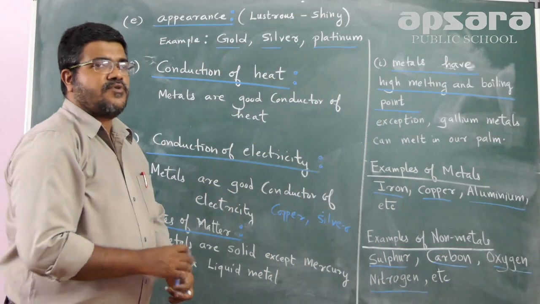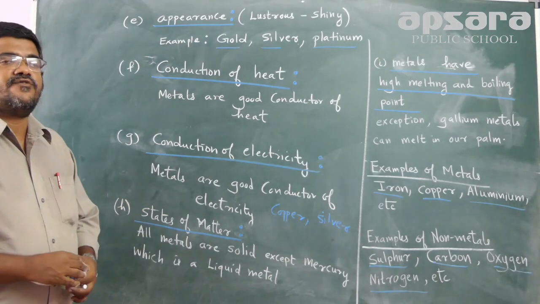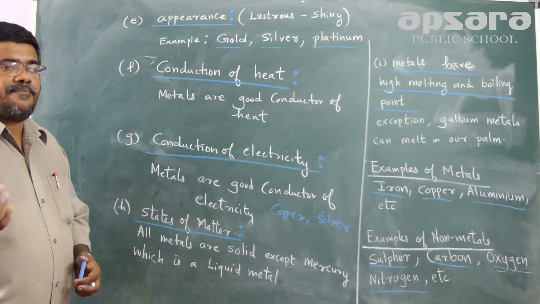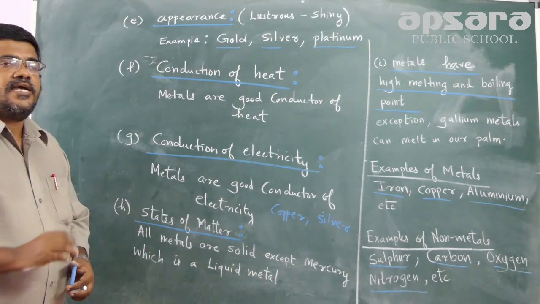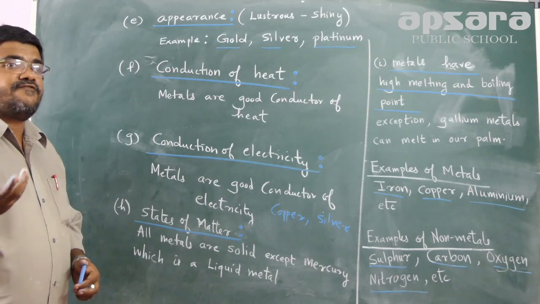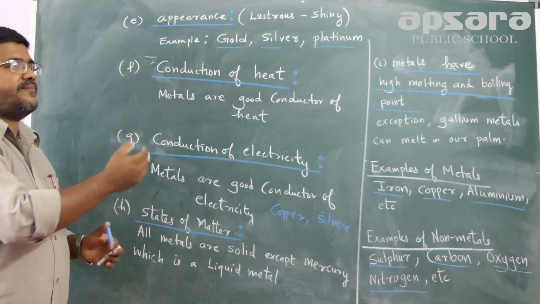So, what all properties we have studied about metals that may not be applicable for non-metals? Take the first case, appearance. In case of metals, they all are lustrous. They always shine. But non-metals have a dull appearance. We can compare them contrastingly.